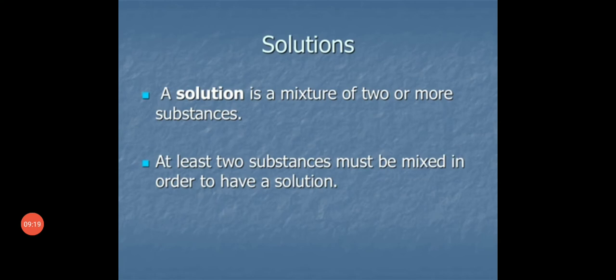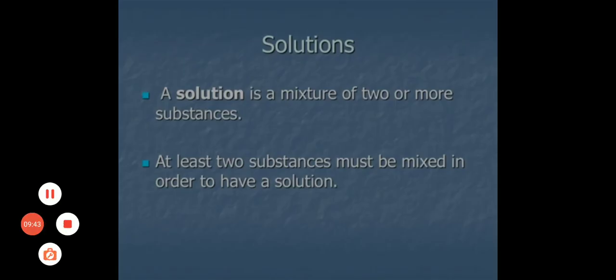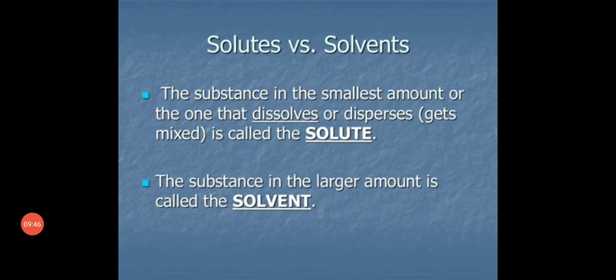Let us see what are the differences between solution and solute. A solution is a mixture of two or more substances. At least two substances must be mixed in order to have a solution. For example, salt and water is a solution. A mixture of salt and water, a mixture of sugar and water, like that.